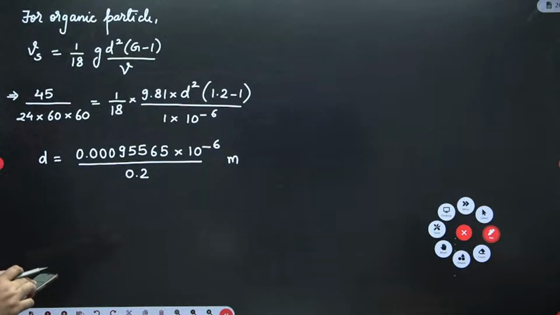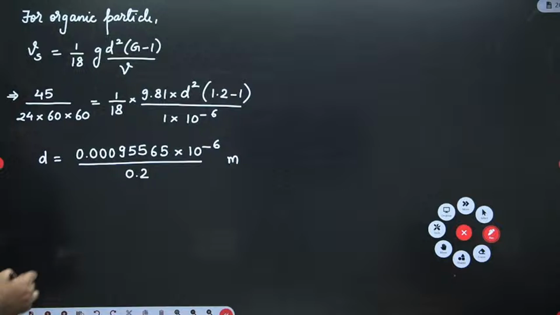So I think this will be 0.00095565 divided by 0.2, root.